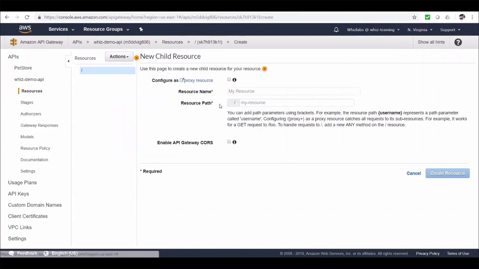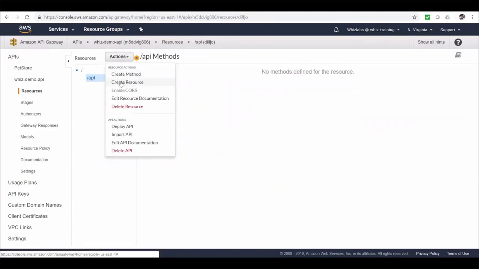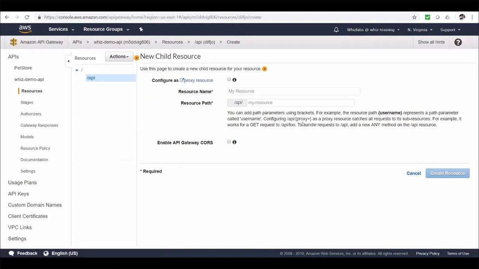You can define the API hierarchy structure in here. Let's say you want your URL to contain certain prefixes, let's say API, and then the version number, and then you will have your resource names such as users or departments, etc. We can create that structure in here. So let's give the name as API. This will act as a root path for this API. Let's click on create resource. And then you can create child resources under this, and you can create multiple level deep hierarchies based on your functionality. With this one, let's try to fetch bucket names in my account. So let's name it my buckets.